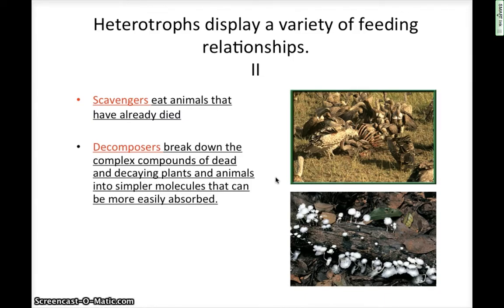Decomposers break down all of these dead and decaying materials like plants and animals after they die and kind of fall into the soil. They break them down into the soil so that the trees and the plants can actually use that for energy to be recycled. So decomposers are really our recyclers. You can see the picture at the bottom. This is a form of mushroom, and decomposers oftentimes are fungus or some sort of mushroom-like substance.